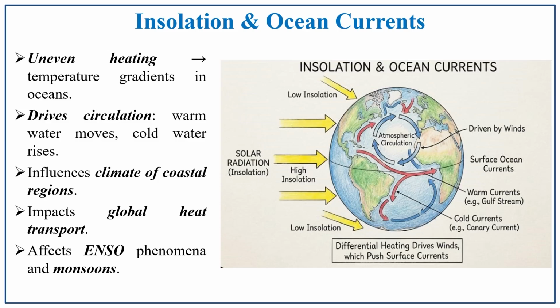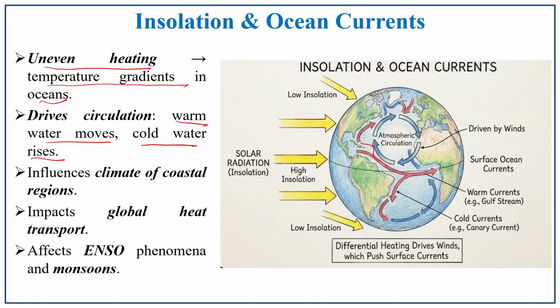Insolation and ocean currents. Uneven heating prevails over land and ocean. Because of that, what happens? Temperature gradients in the ocean drive the circulation of ocean currents. We have two kinds of currents: warm water moves down and cold water rises. This is the main driving factor which influences the climate of the coastal region. So, there is a moderating influence in the coastal region. In the diagram you can see that in these regions there will be a moderate climatic condition.